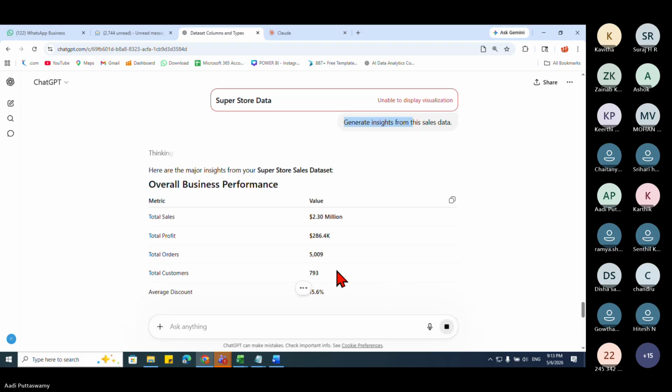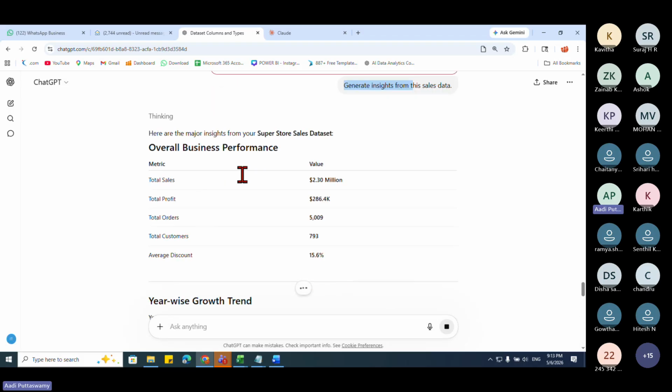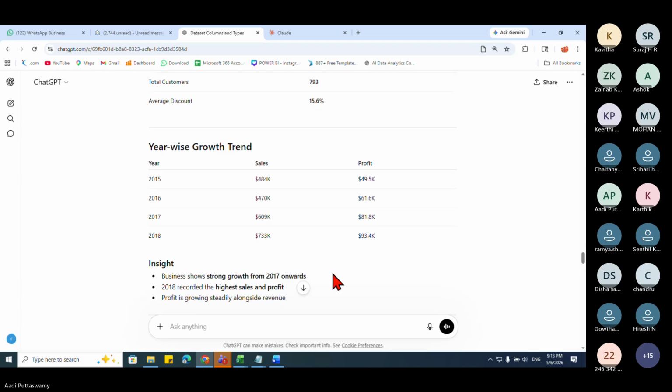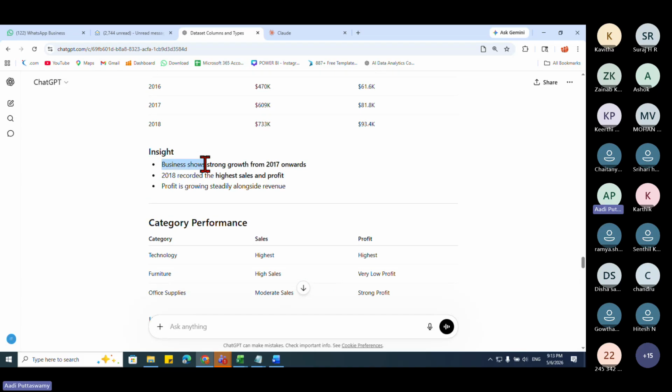See, it is giving me the insights. Total sales is this much, total orders is this much. Year wise, as I was telling you, it's trying to check this. The insight says business shows strong growth from 2017 onwards. 2018 recorded the highest sales.